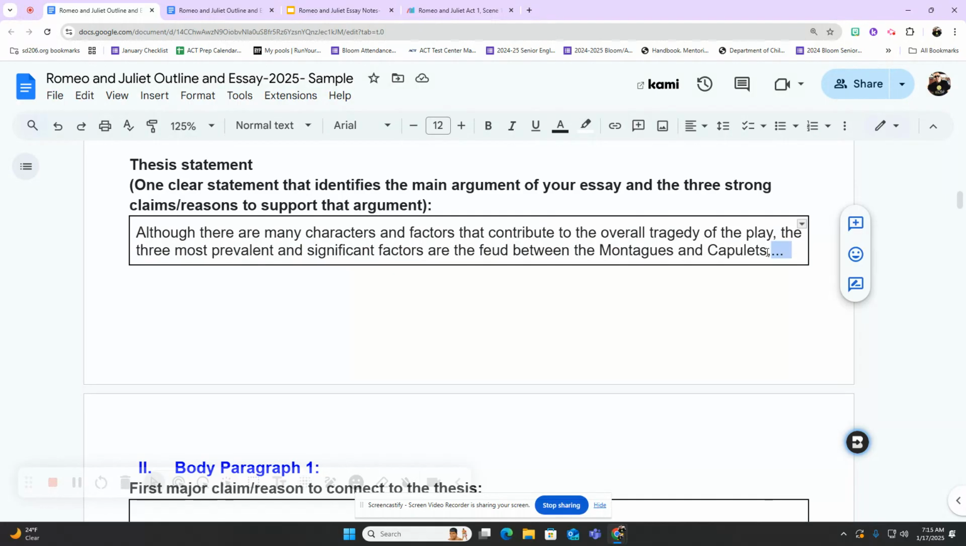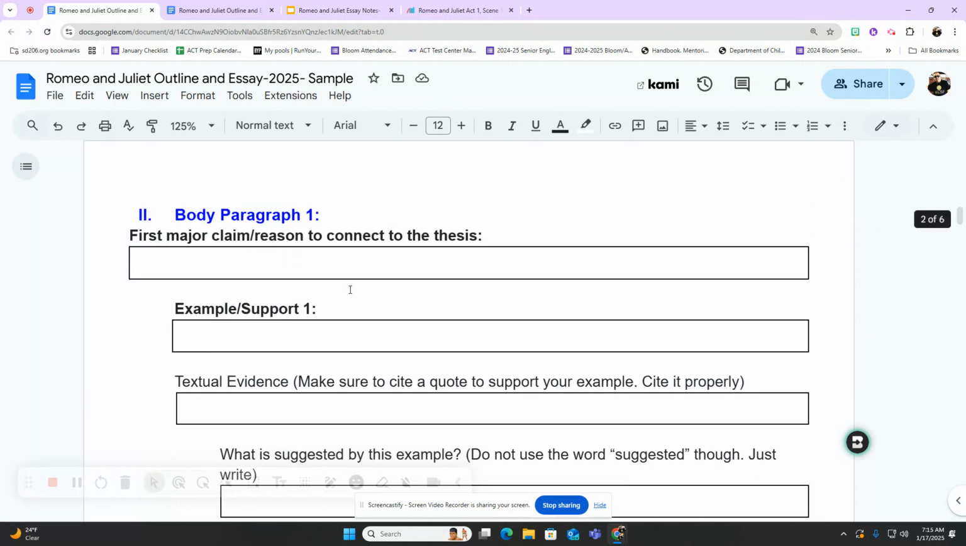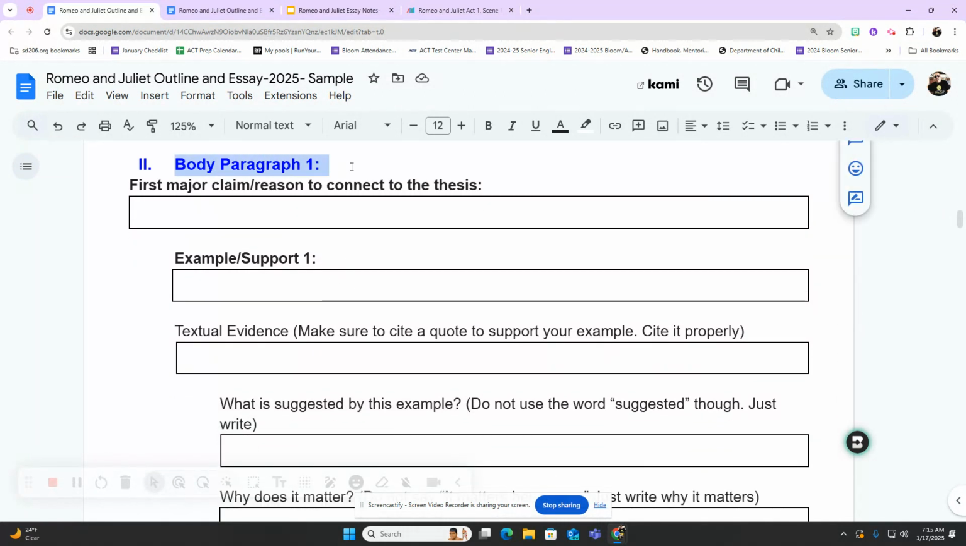I would list, you should have at least two more. I just have one, and I chose the one that I think is the most common that I know a lot of students are doing, just to give you an example. But you should have at least two more listed for your points. And what you do then, each of your body paragraphs will focus on one of the factors that you choose to blame for the tragedy in this play. So since my first one is I'm blaming the feud between the Montagues and the Capulets, that's going to be my focus for my body paragraph one.